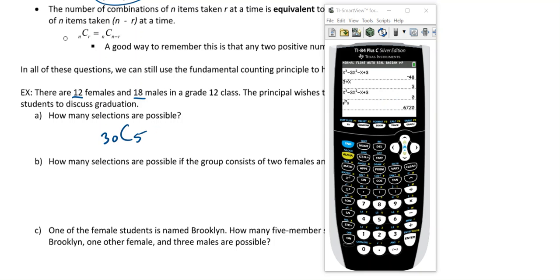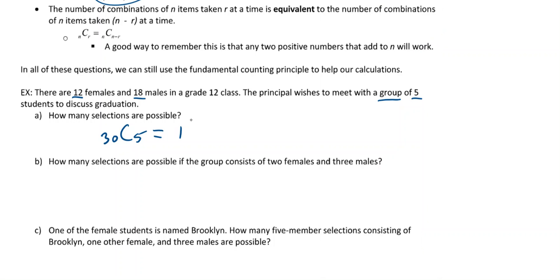All right, so then very similar to permutations, where we find our combinations is going to be under math, and then over to probability, and then nCr. Okay, and then I can just fill it in there. So that's going to be 30, and then use my over arrow, and then 5. Okay, so I know some people are probably frustrated because maybe it doesn't look quite like this. Here, I'll explain the other variations. So in the end here, you get 142,506. Okay, so just little variations on those things.